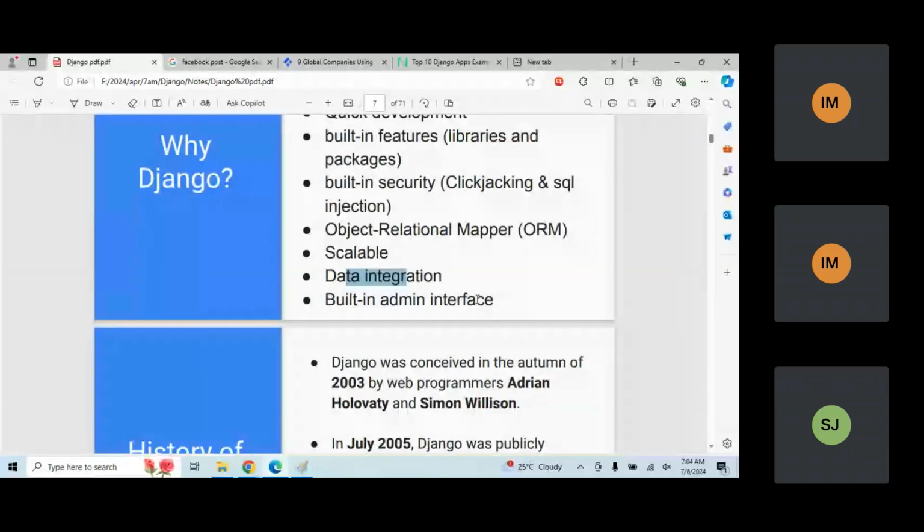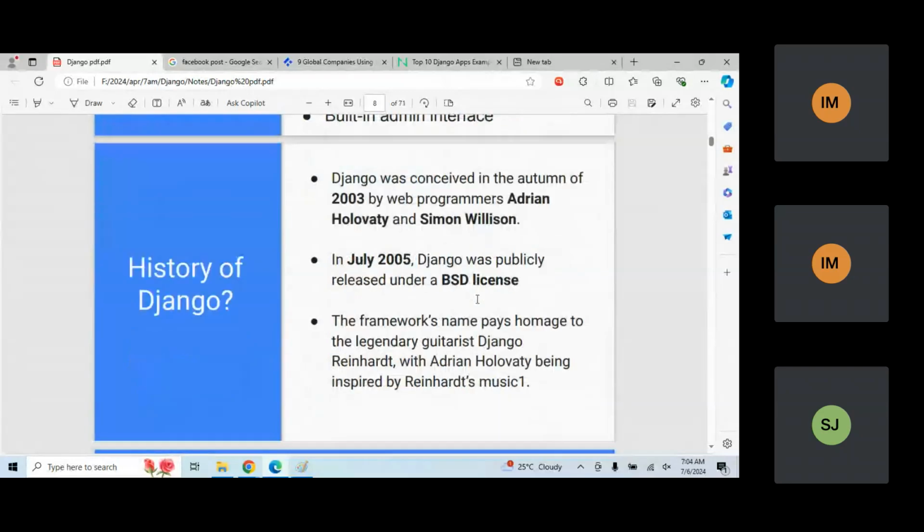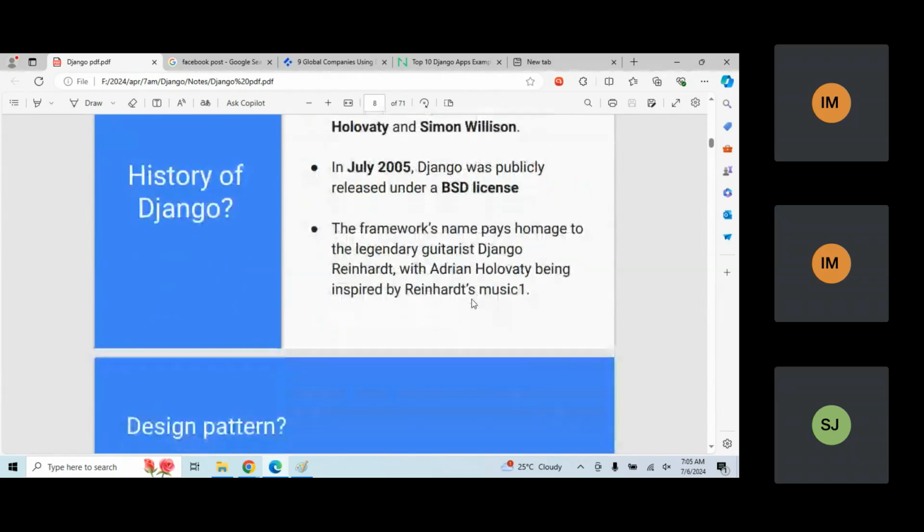So who developed this? It was developed by Simon and Adrian, a team of developers. It was developed in 2003, but officially it was licensed in 2005. They were also fans of one particular artist, so from the artist's name they gave this name, Django.